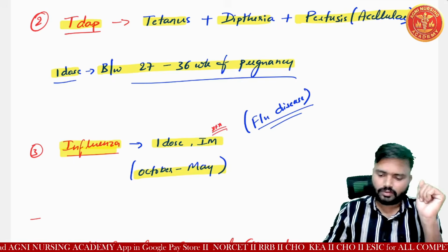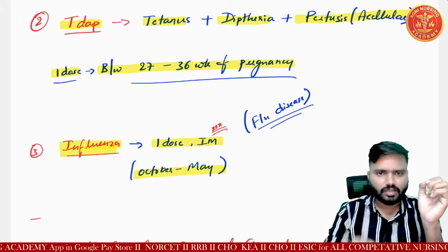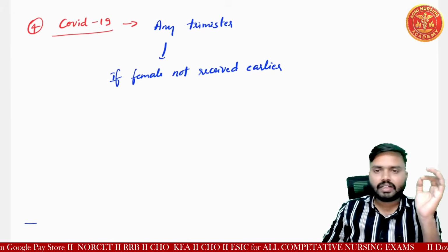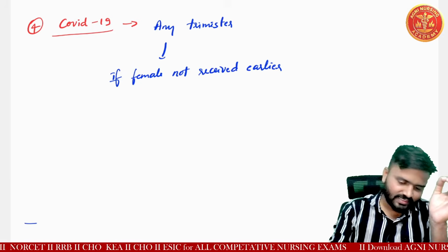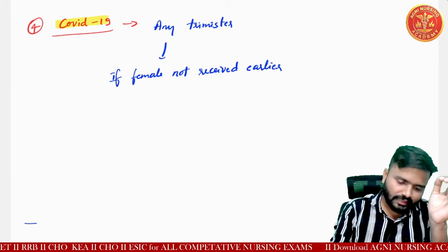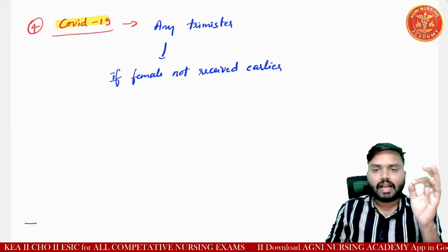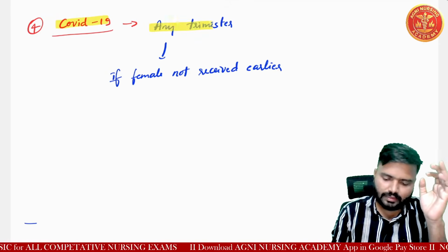Understood? And this means all the vaccines are important for the upcoming examinations. Okay? Yes, sir. Another important vaccination is COVID-19. Understood? So when does this vaccine need to be given, sir? At any trimester you can give this COVID-19 vaccine.